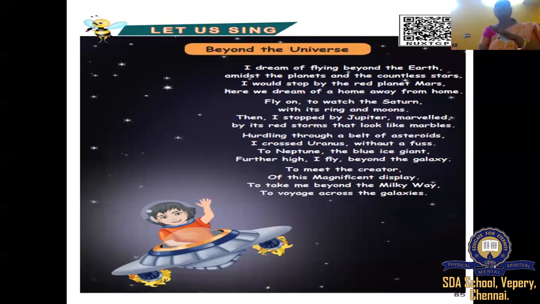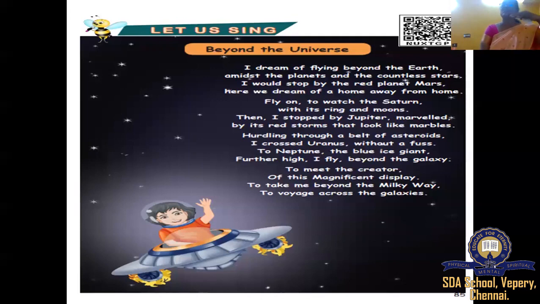Neptune, the blue-eyed giant. Further high, okay, further high means we studied what is further high. Further means go ahead. Further means again high. You want to fly again high because you want to go where? Beyond the universe, isn't it?